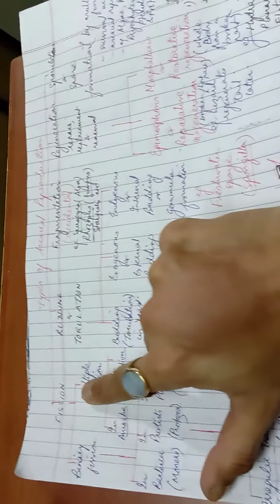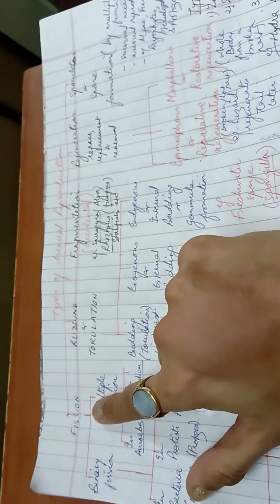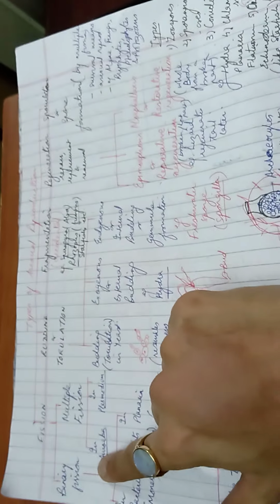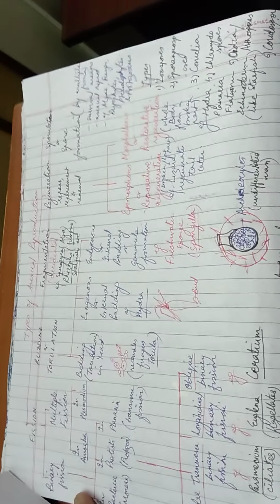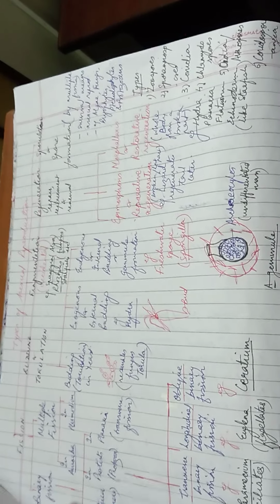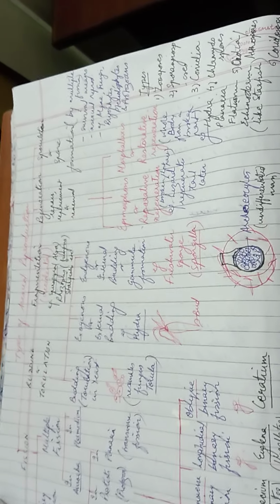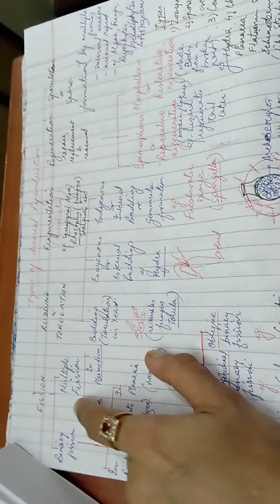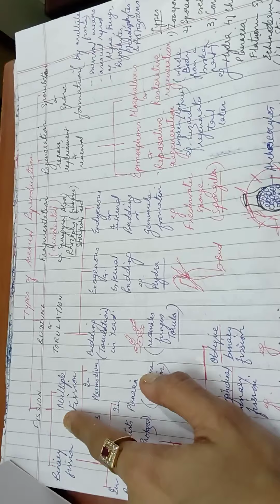Fission. The basic meaning of the term fission is to divide. So let me remind you, children, you can copy down in the same format. This is just the gist of the entire thing given in the textbook. So please tabulate it accordingly. The rest we'll discuss through our text and you can read it at home. Fission, as I said, means to divide.